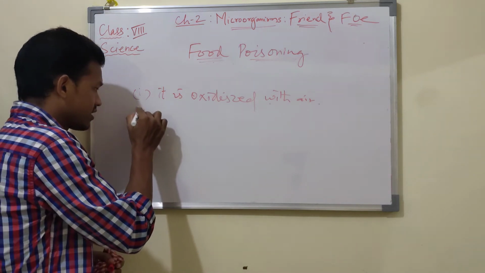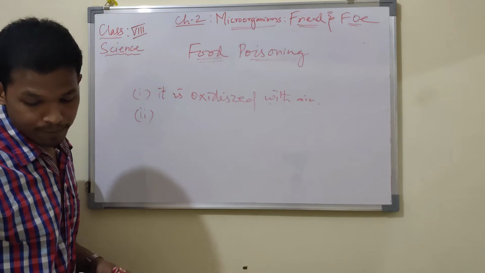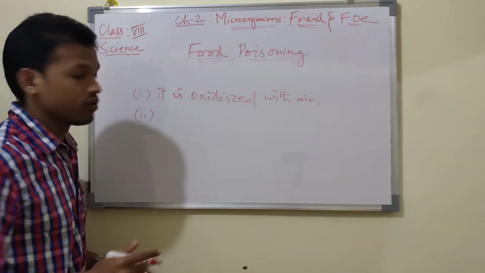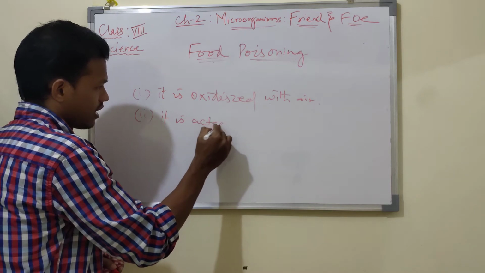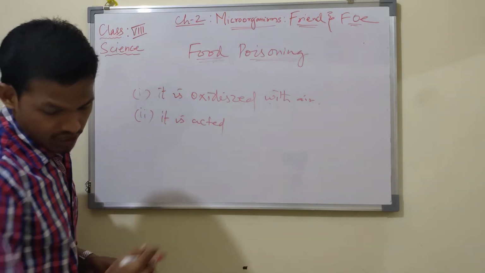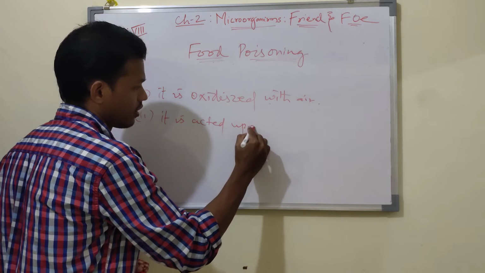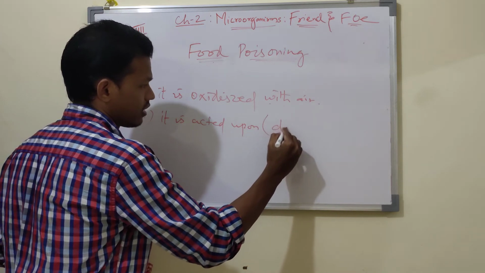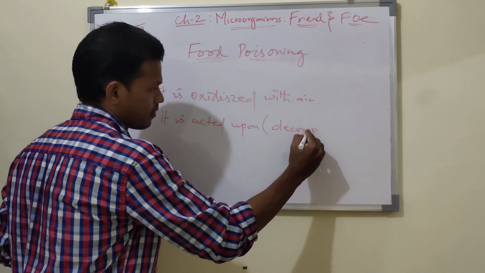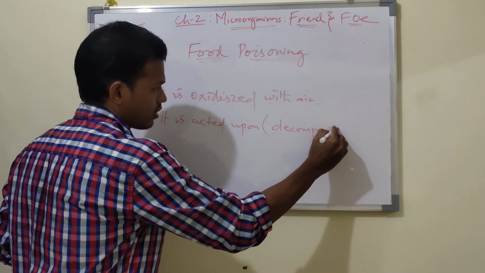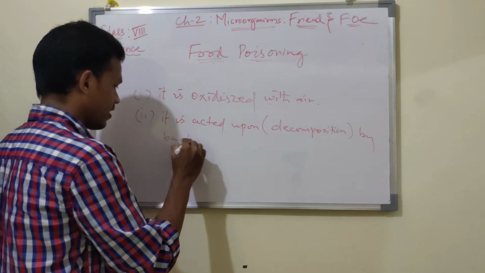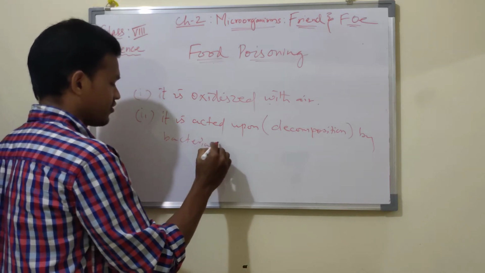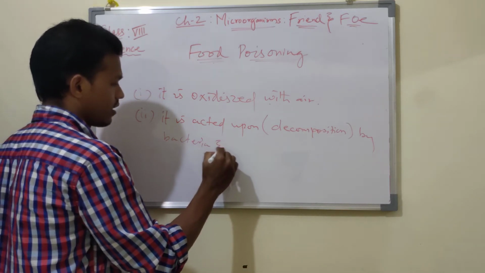Second, it is acted upon by bacteria and fungi, that is, decomposition.